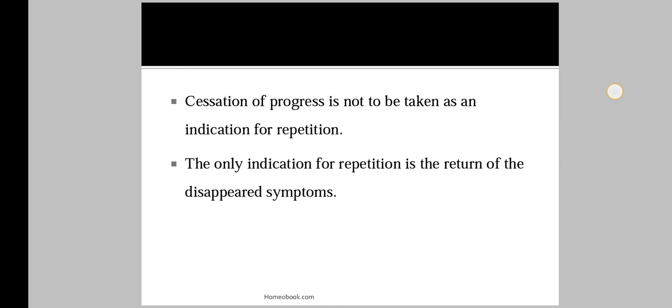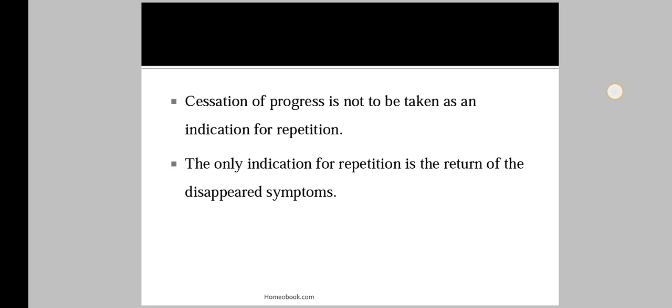Then cessation of progress is not to be taken as an indication for repetition. Means when there is stoppage of progress or decrease in the progress, that is not to be taken as an indication for repetition. The only indication for repetition is return of the disappeared symptoms.